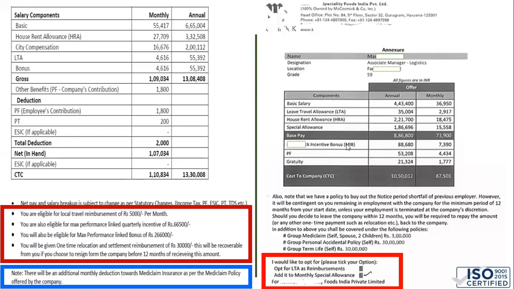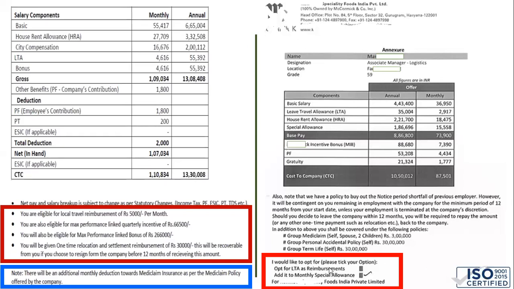On the right side, again, we have an example of the traditional compensation model, because the basic salary and the allowances are already decided by the company. But I would say that this is a combination of the traditional and the flexible model. How come? If you see this red box over here, the company has given an option for this allowance, the leave travel allowance.